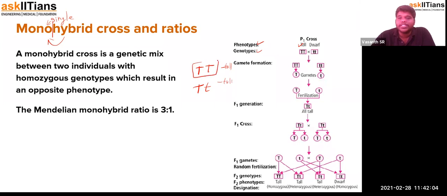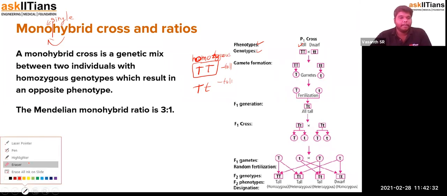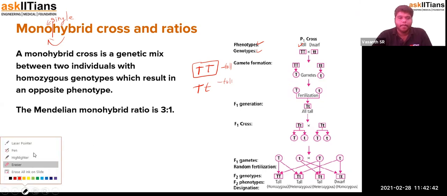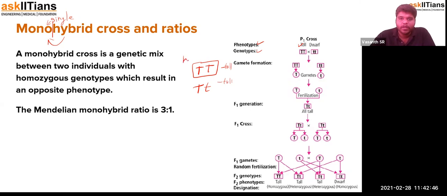How? Anything which has the same is called homo, and that is enclosed in one thing: homozygous.